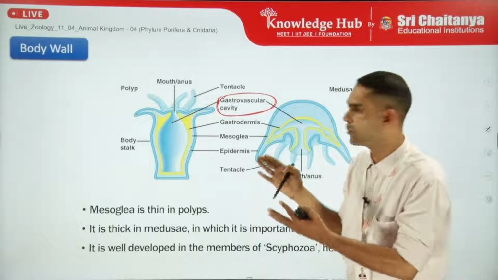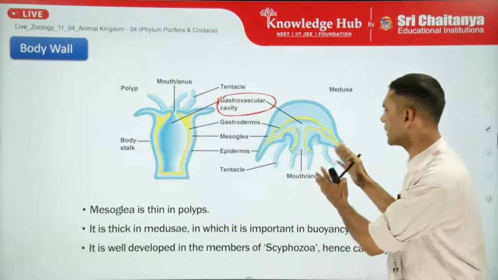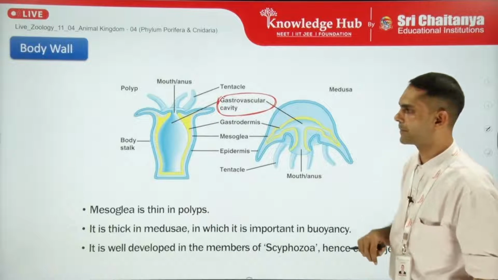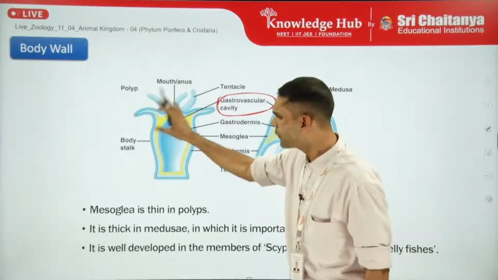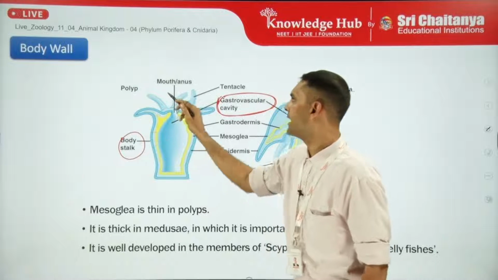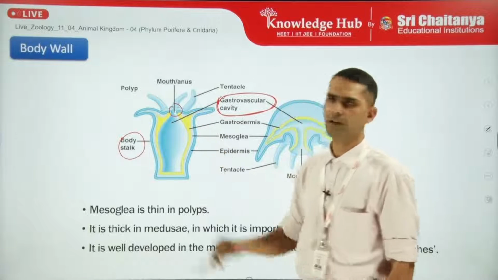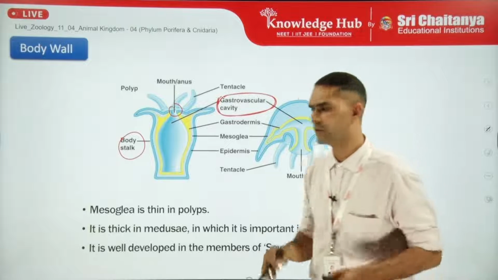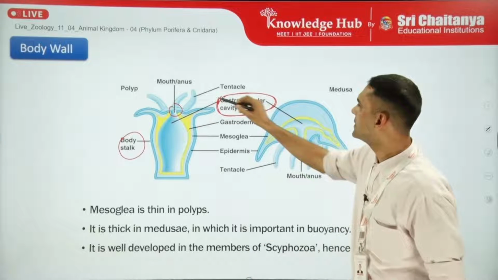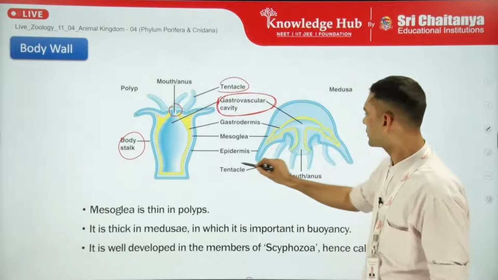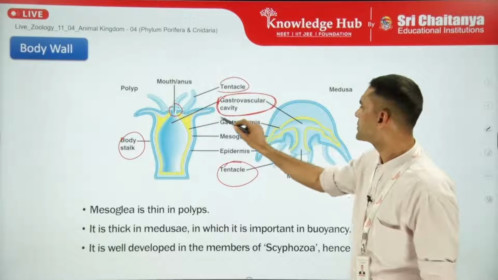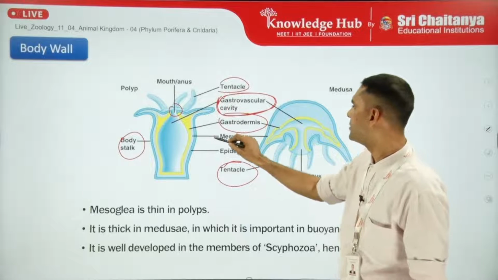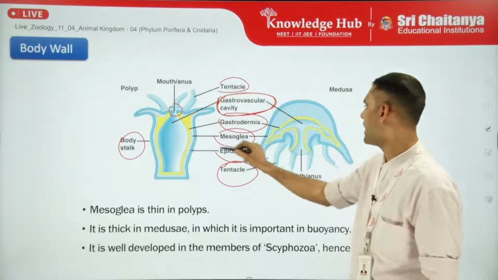It will be present both in polyp form as well as in medusa form, as you can see in the marking. Now in polyp form, this is the body stalk and this is the mouth part. It is present on a special structure in Hydra, particularly called the hypostome, and these are the tentacles. So here tentacles are also present. The gastrodermis layer you can see on the inside, and mesoglea in the middle, and the outer one is the epidermis.